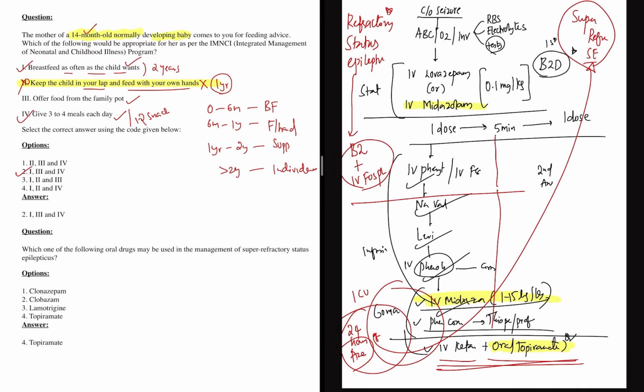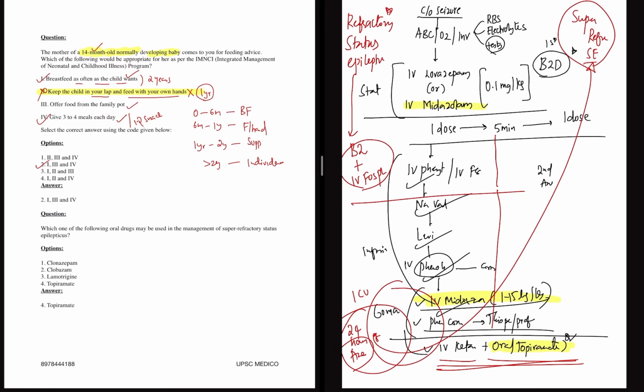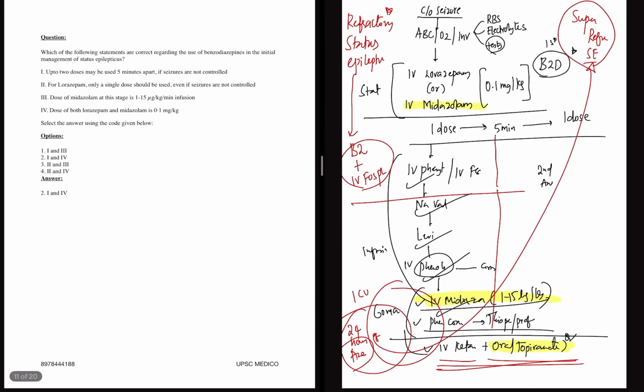That's the question they asked in the exam: which of the following oral drugs may be used in management of super refractory status epilepticus? Clonazepam, no. Clobazam, no. Lamotrigine, topiramate. So oral topiramate is the answer for super refractory status epilepticus.